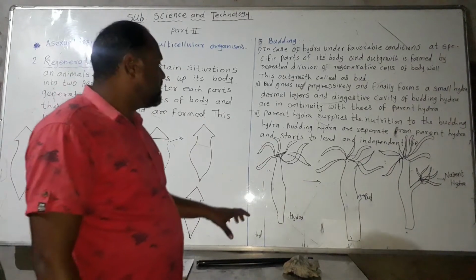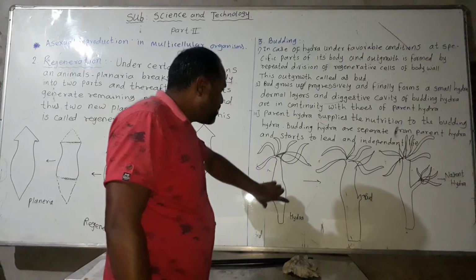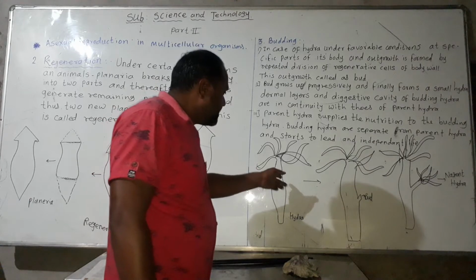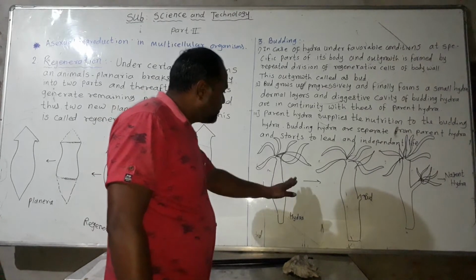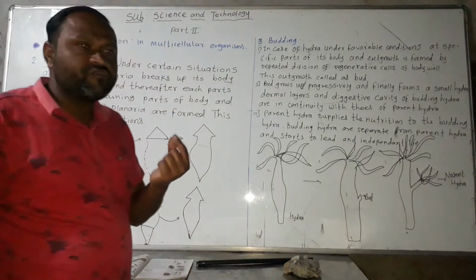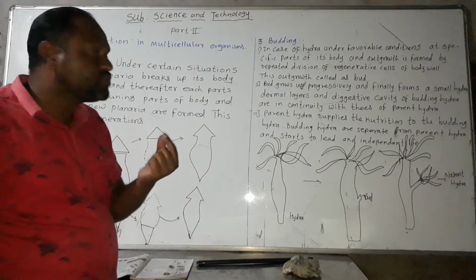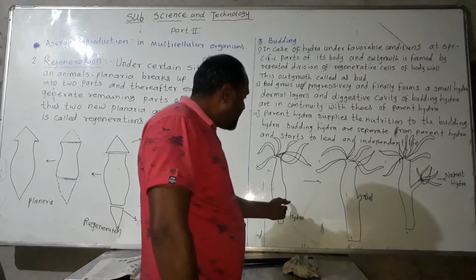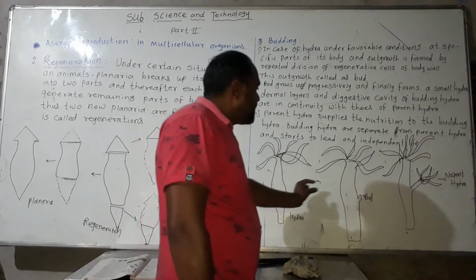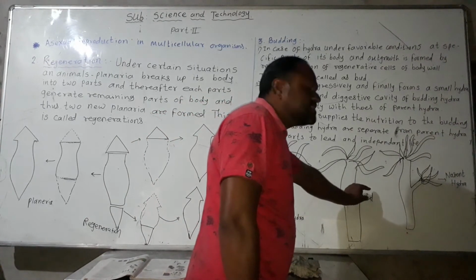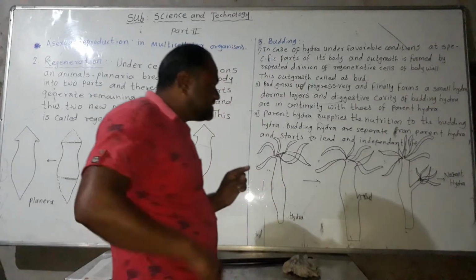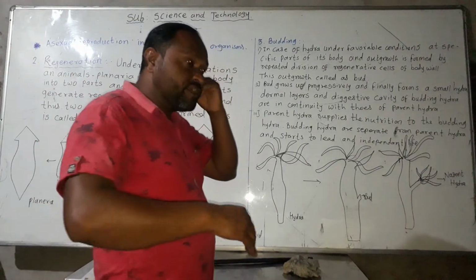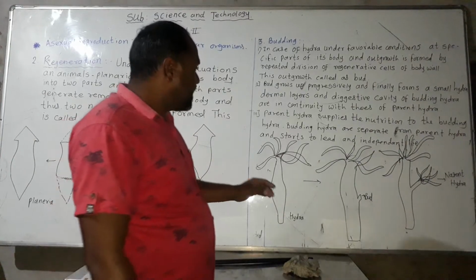What is meant by exactly a bud? The animal is hydra. Firstly, in the dermal layer, the body wall, regenerative cells form an outgrowth of the body. This outgrowth of the body part is called the bud. That bud develops into a new individual, a young hydra.